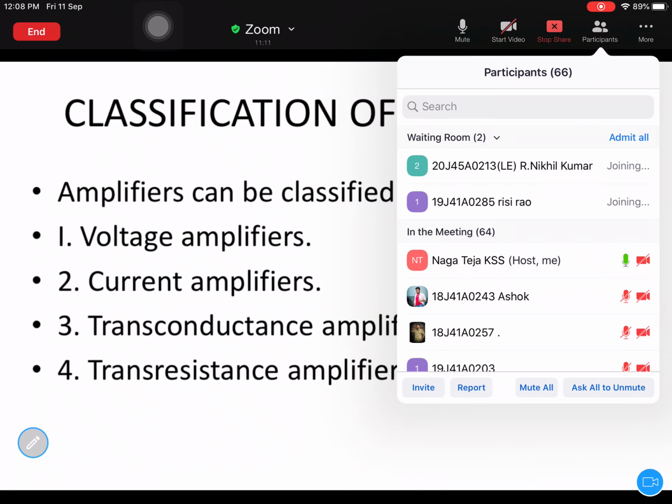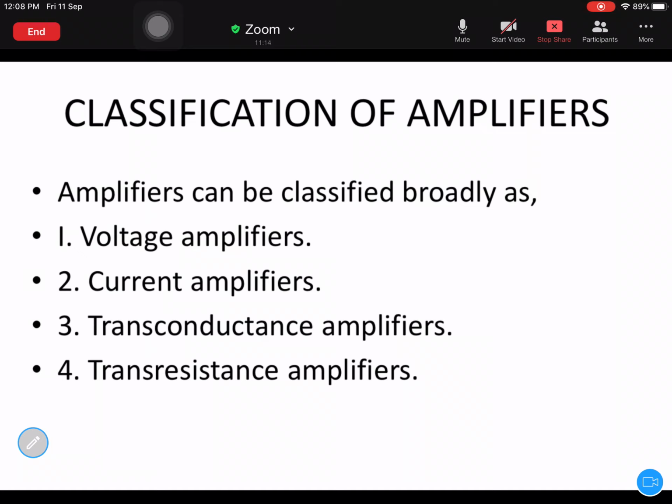Remember that. There are different types of devices we can use as voltage amplifiers. One of the best devices is the BJT, bipolar junction transistor. Under a certain configuration it will act like a voltage amplifier. I have discussed this amplification process with respect to different modes, and I told you that especially in active mode a transistor will act like an amplifier, and if you go for other modes like saturation and cutoff mode, the transistor will act like a switch.